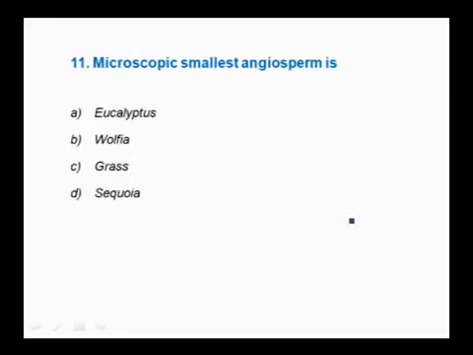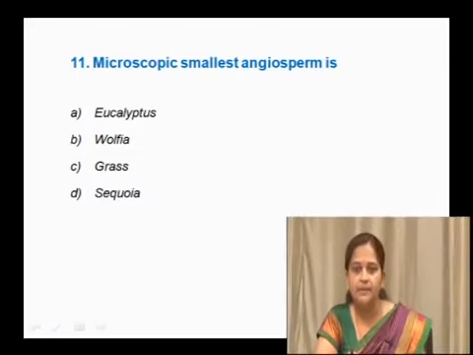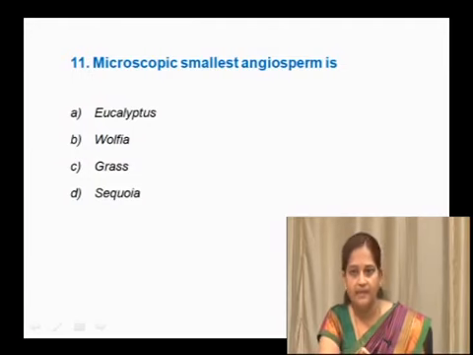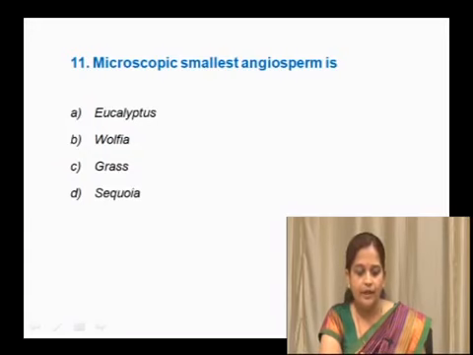Next question is, the microscopic smallest angiosperm is, whether it is eucalyptus or Wolffia or grass or sequoia. Eucalyptus is exactly opposite to this question, that is the tallest angiosperm. So this is a wrong answer.